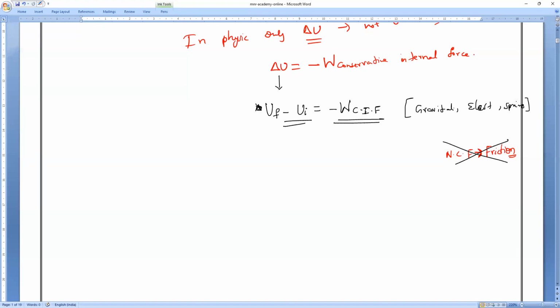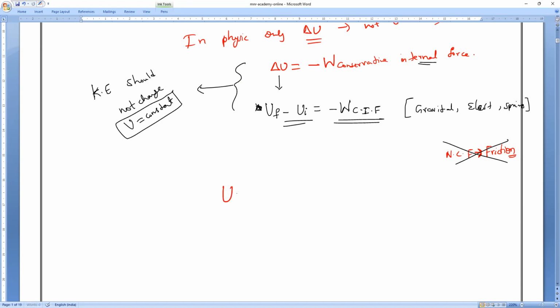only work done by the conservative internal forces. So if you take all these cases, delta U, the change in potential energy, equals minus the work done by conservative internal forces. So there are no external forces exerting. According to that, there is no change in velocity, because no external force is exerting, only work done by the internal forces. So kinetic energy should not change, which means velocity remains constant. That is what you have to remember.